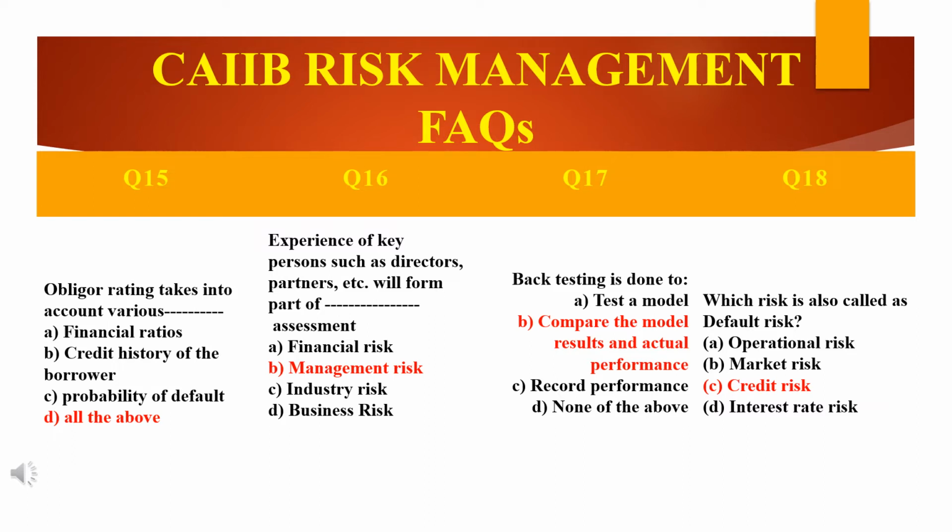So they have given four options here. Just have a look. The first is a tester model. The second: compare the model results and the actual performance. Third comes the record performance. And the fourth is none of the above. Okay, so what's the answer?